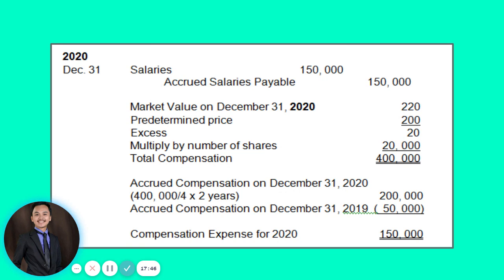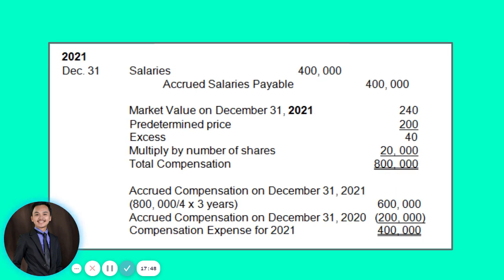This process will continue up to 2022. Okay? So on the third year, for 2021, same step. We will compare the market value on December 31, 2021, which is 240, and your predetermined price of 200 pesos.